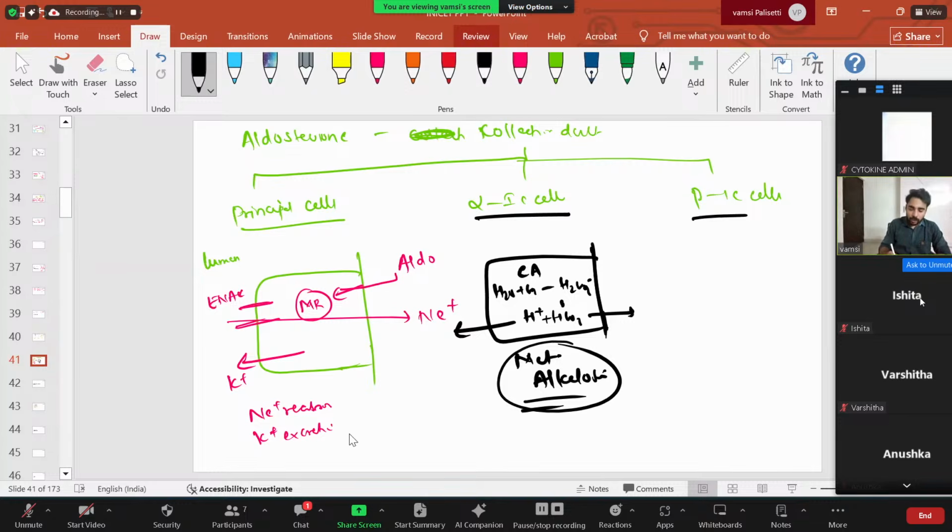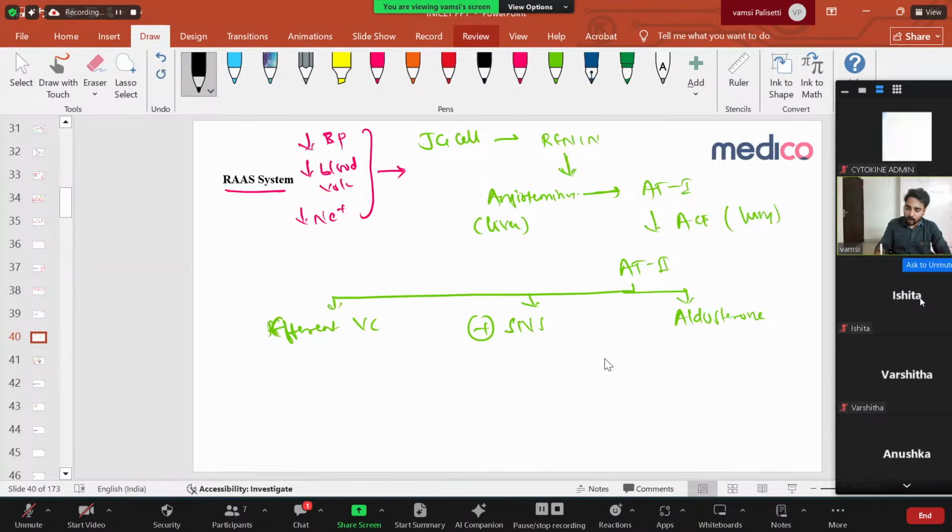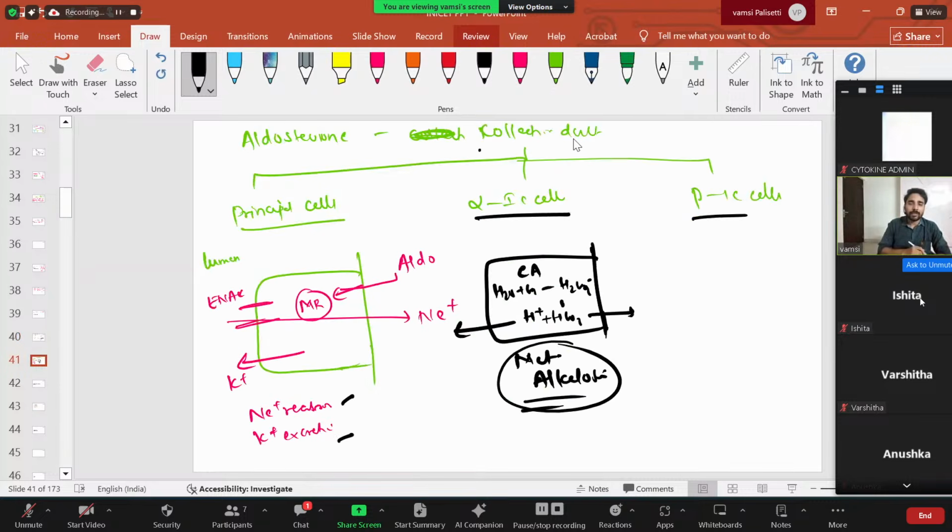So now the trio: sodium reabsorption, potassium excretion, metabolic alkalosis. This is the function of aldosterone. We discussed. So the simple questions they'll ask are: aldosterone acts in the collecting duct. First question. It acts through a mineralocorticoid receptor, which is a nuclear receptor. That's the second question. This receptor helps in formation of ENaC, epithelial sodium channels. It helps in sodium reabsorption, potassium excretion, and metabolic alkalosis. Metabolic alkalosis is by action of alpha intercalated cells. The sodium and potassium action is through principal cells. These two are important.